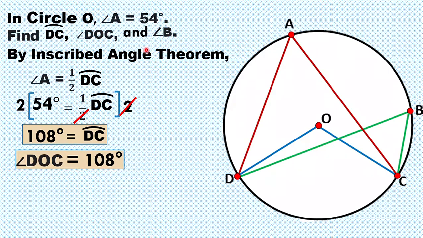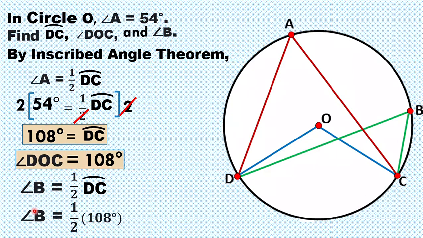Now, let us find angle B. So, angle B is intercepted by arc DC. So, yung arc DC natin ay 108 degrees. And, yung angle B ay inscribed angle. So, ibig sabihin, yung angle B ay 1/2 ng ating arc DC. So, therefore, angle B is 1/2 of 108 degrees.